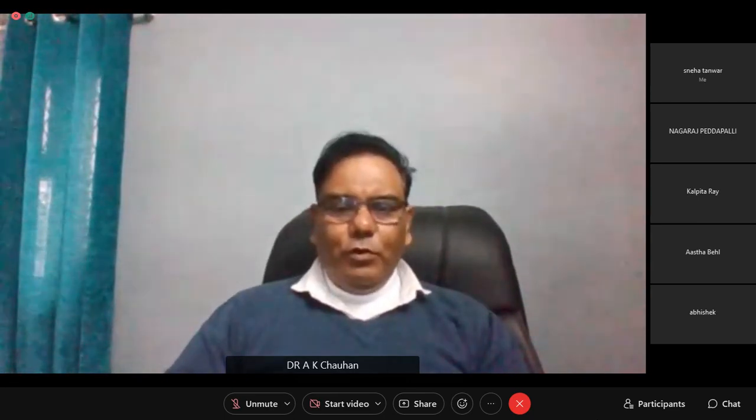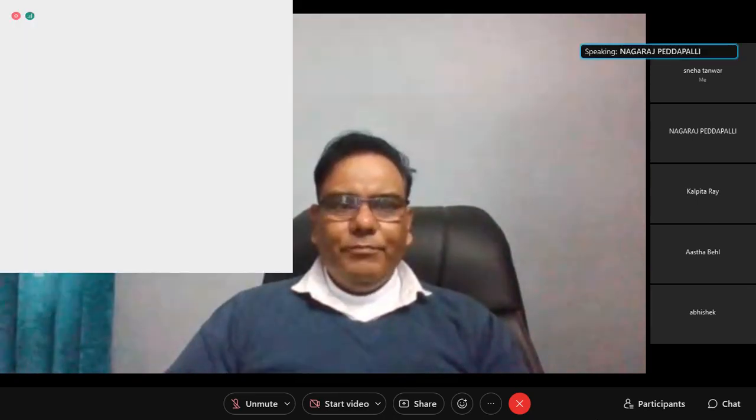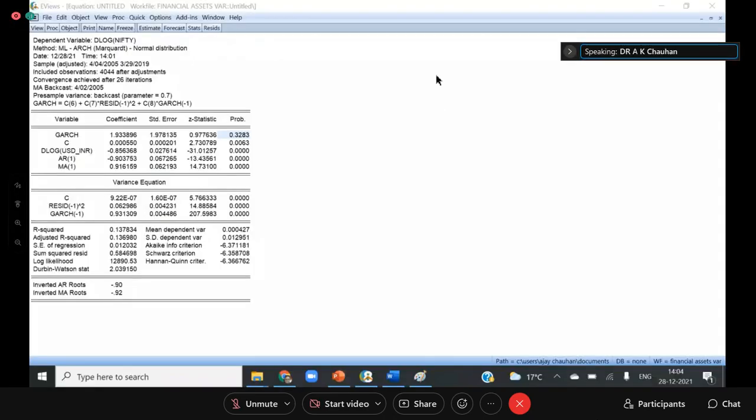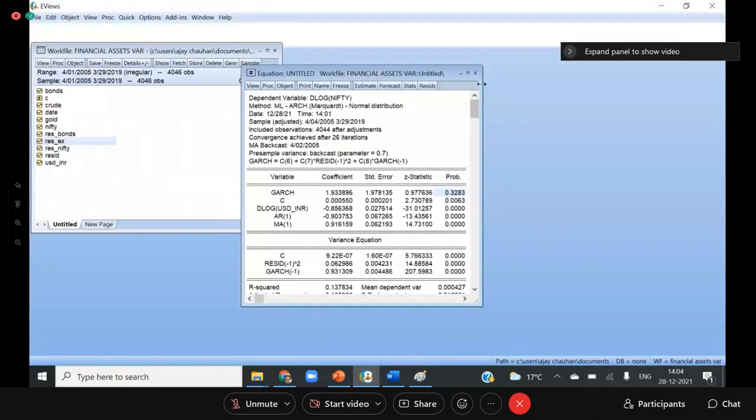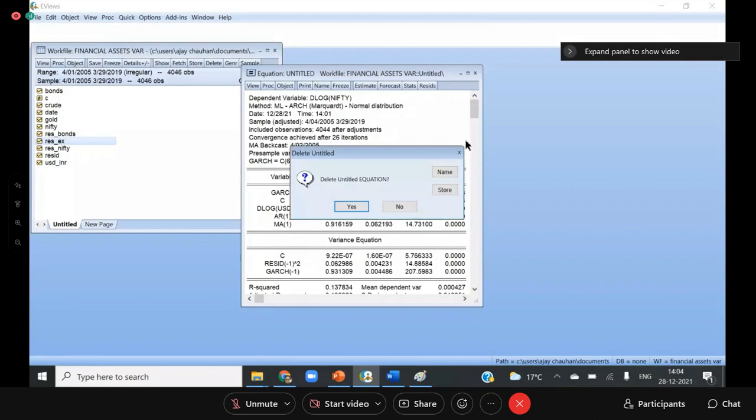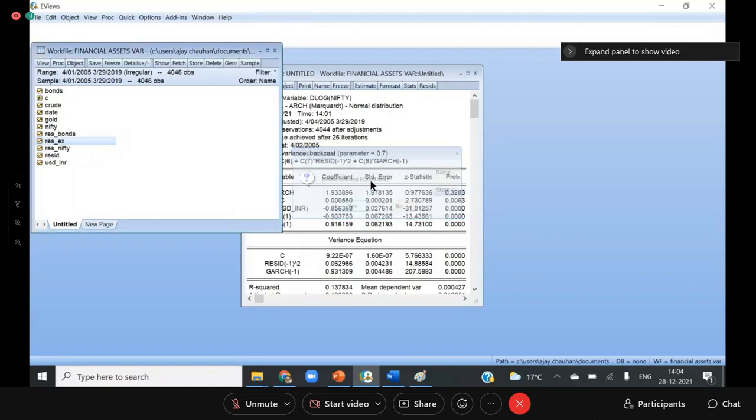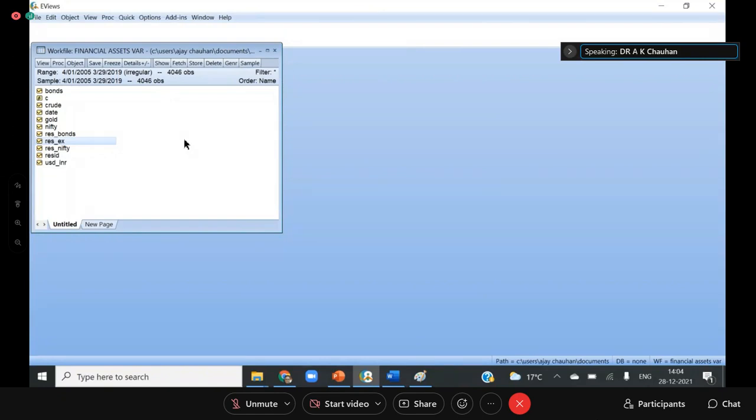And I'm showing you one more example of the volatility spillover. If you want to do volatility spillover, you can also do this. Suppose I am interested in showing the volatility spillover from the Nifty to the gold. So what method should I adopt? So now I'm showing you how to examine the volatility spillover from Nifty to gold.